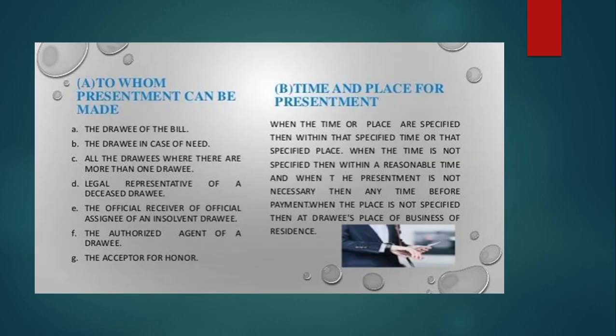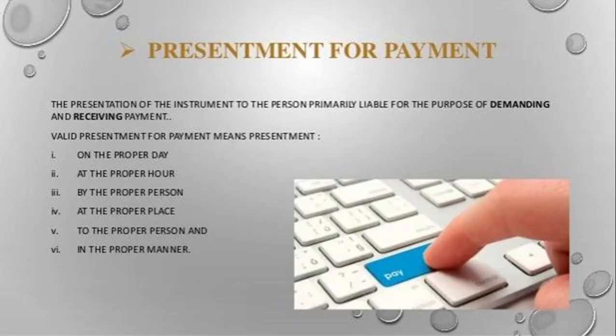To whom presentment can be made, and the time and place for presentment: the drawee of the bill, the drawee in case of need, or when there is more than one drawee, the acceptor or the honorer. When the time or place is specified, it is made accordingly; when the time is not specified, within a reasonable time; and when presentment is not necessary, any time can be taken.